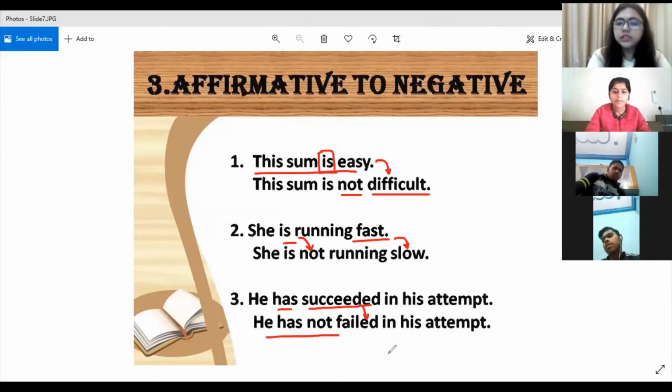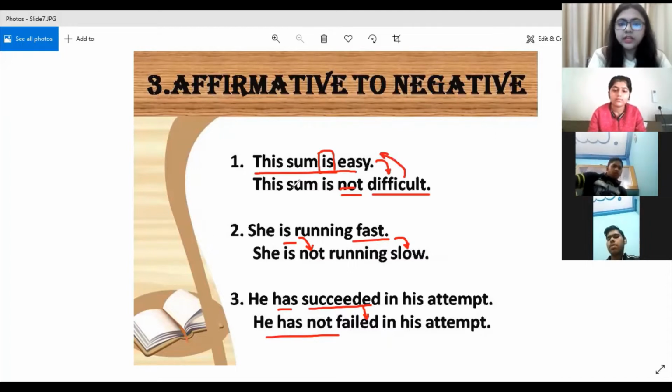So we are not changing the meaning, we are just transforming the sentences, changing the form of the sentences from affirmative to negative. And this also goes the other way around. If you are given a negative sentence and you are asked to change it into affirmative, then you have to remove the word not and again replace the adjective with its opposite.